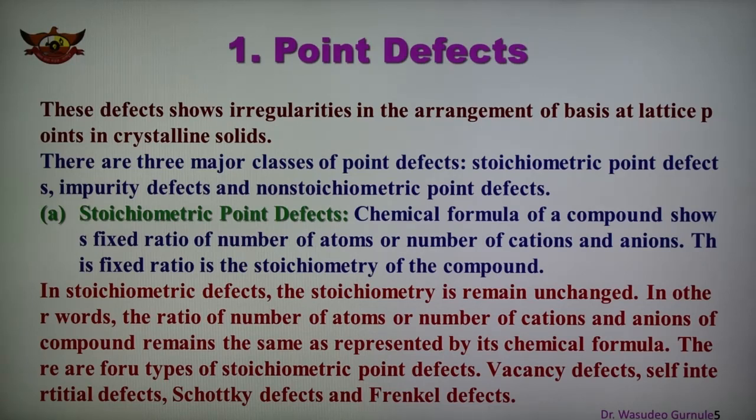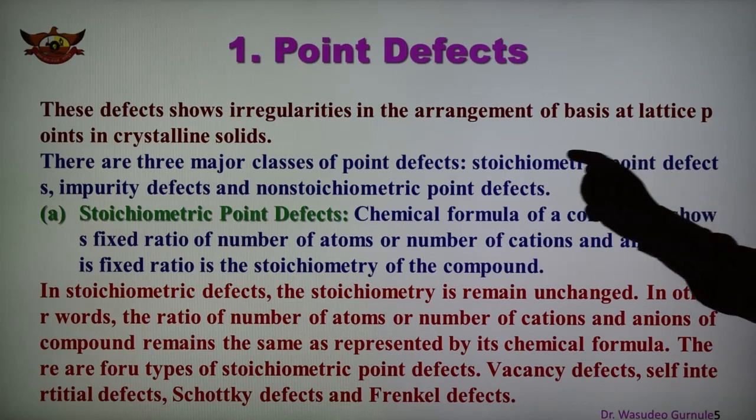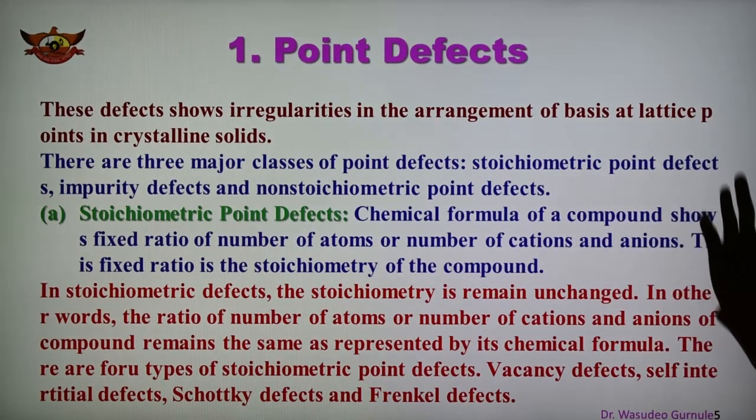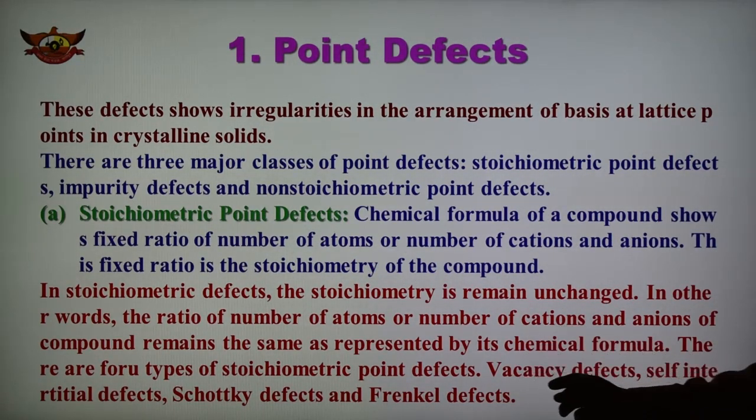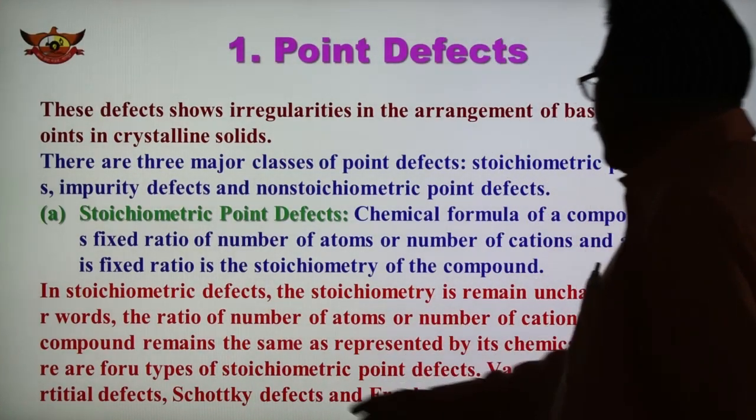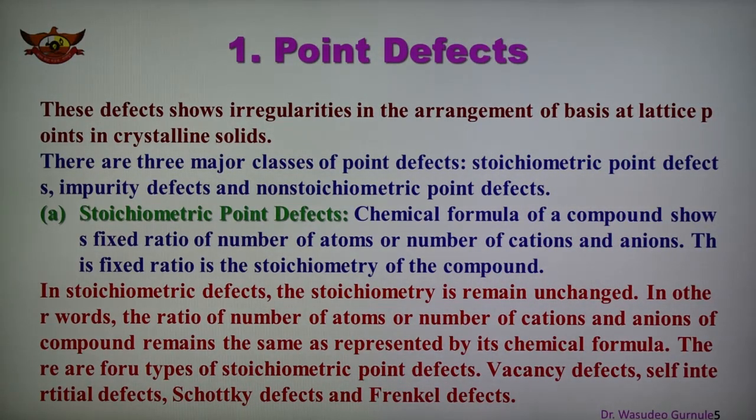We can say that there are four different types of stoichiometric point defects. One is the vacancy defect, then the self-interstitial defect, Schottky defects, and Frenkel defects. So there are mainly four different types of stoichiometric point defects.